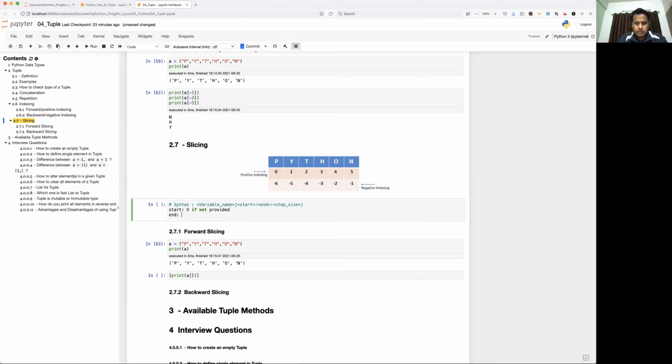End is length minus 1 if not provided. If provided, then it is always excluded.